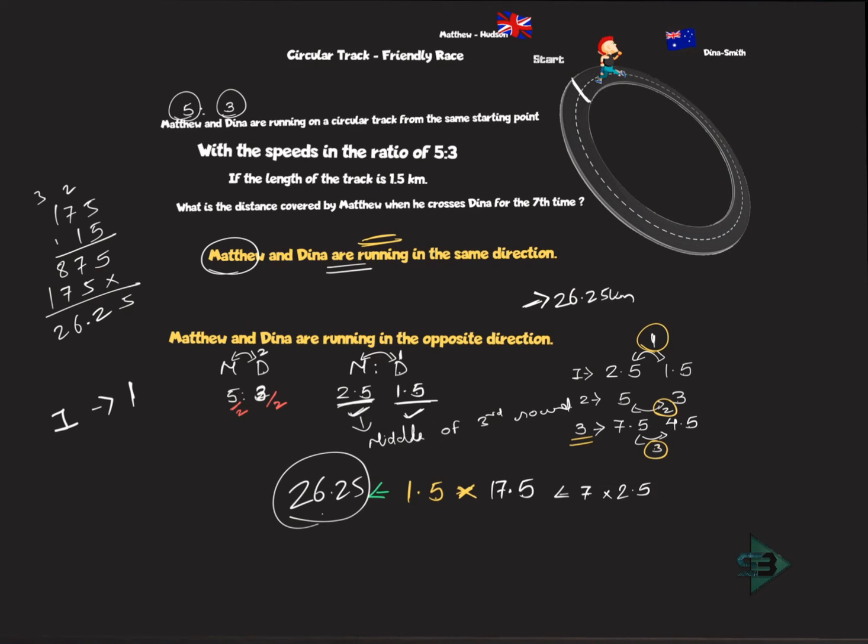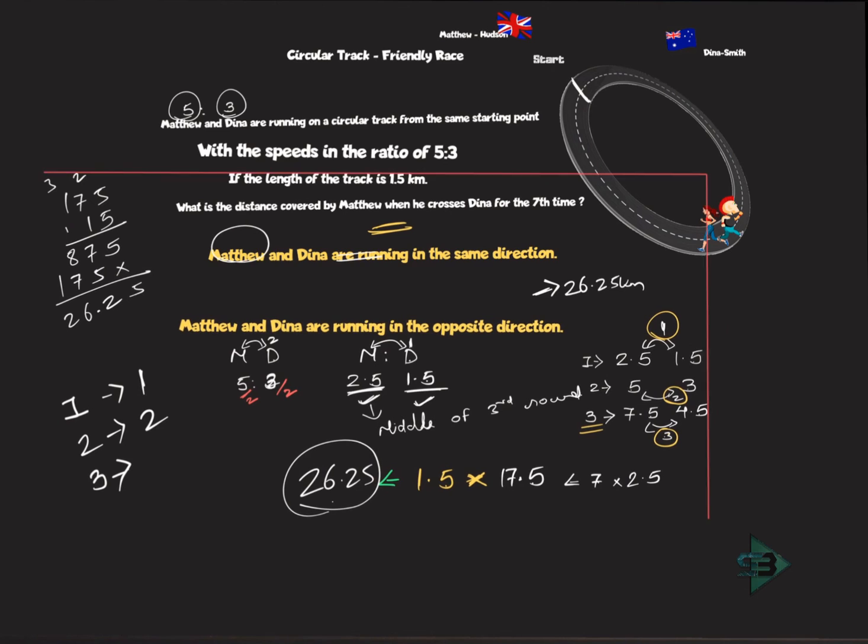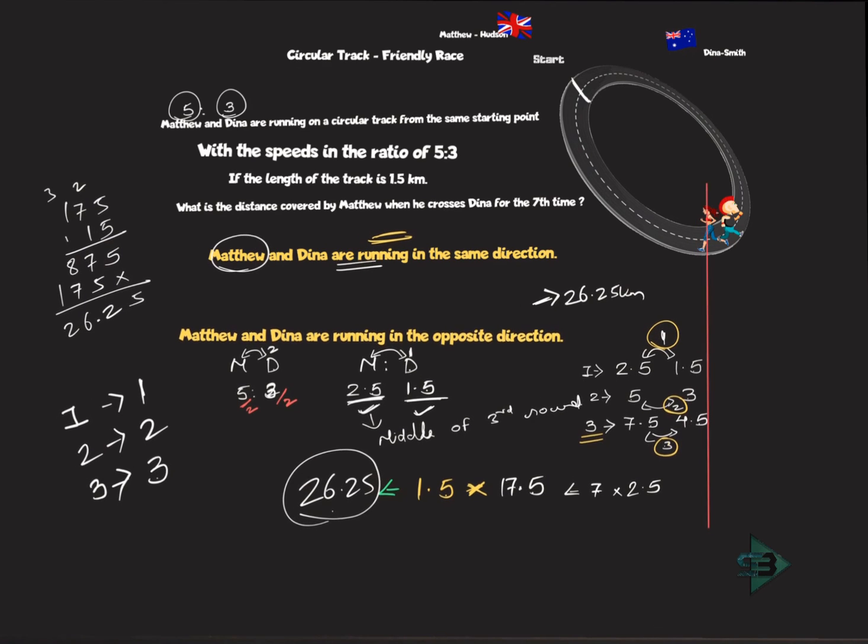Just try to visualize this. Together they will complete one more round. So when they complete 2 rounds together, they meet for the second time. When they complete 3 rounds together, imagine again: Matthew will go here, Dinah will go here, together they complete one more round and they meet here for the 3rd time. And that's how it will keep on happening. So the question is asking me when they meet for the 7th time. When they meet for the 7th time, how many rounds will they complete? Together they will complete 7 rounds.